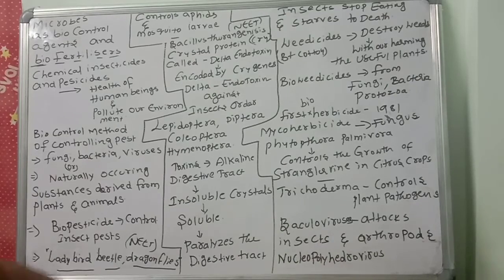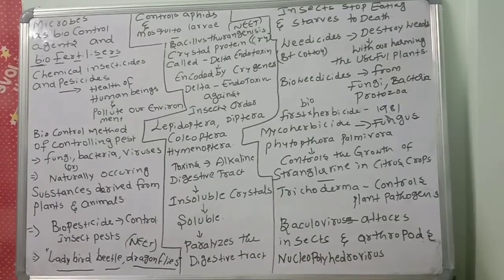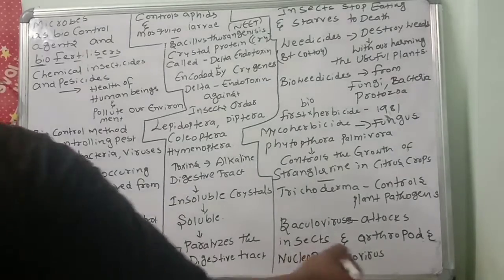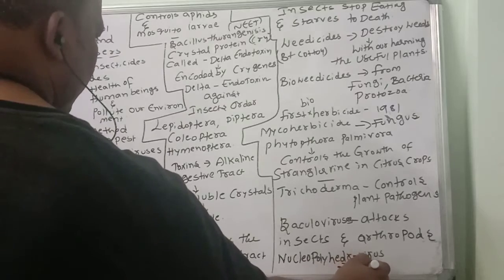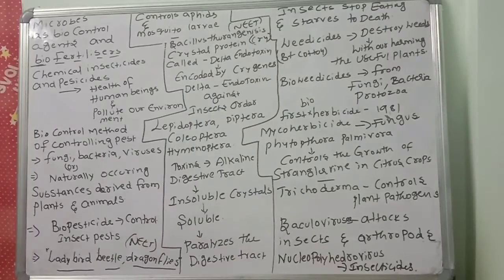Next, baculovirus also attacks insects and arthropods. Nucleopolyhedrovirus is also very important. It kills insects and is used as a biocontrol agent. This virus is specific, so these are narrow spectrum insecticides, not broad spectrum. That's why they are called narrow spectrum insecticides. Okay children, like that, there are so many biological control methods which are very useful for the farmers.